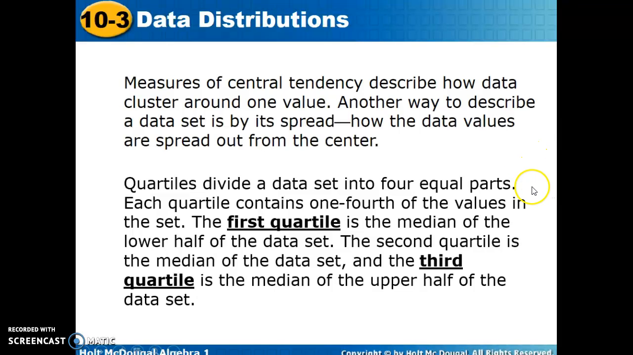The first quartile is the median of the lower half. Second quartile is the median of the data, and the third is the median of the upper half.